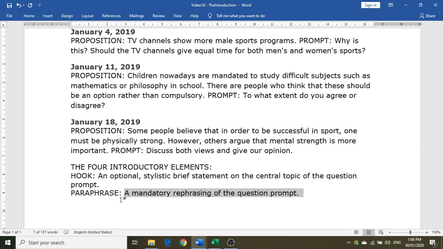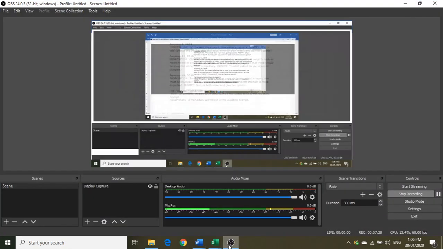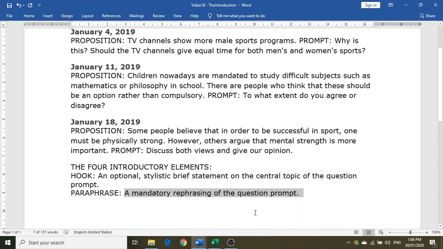Remember that the assumption is always that the reader knows nothing about the question prompt that you're about to write. So it is through the paraphrase where you educate the reader as to exactly what the essay will be discussing. Okay, we will now move on to the next element, which is the forecast statement.